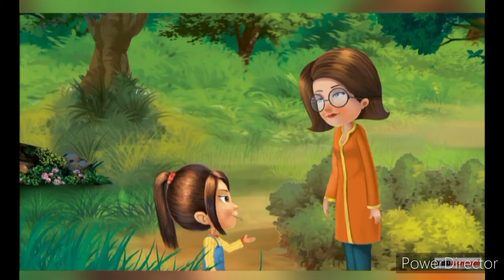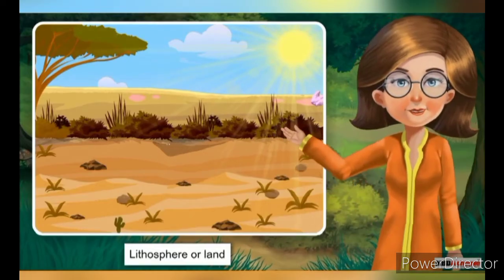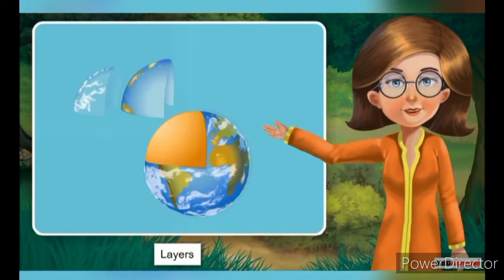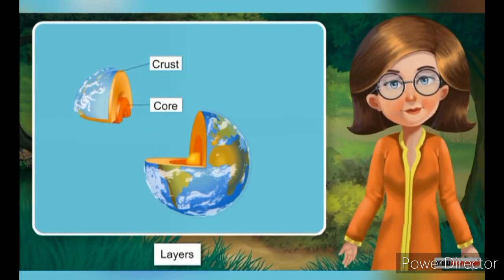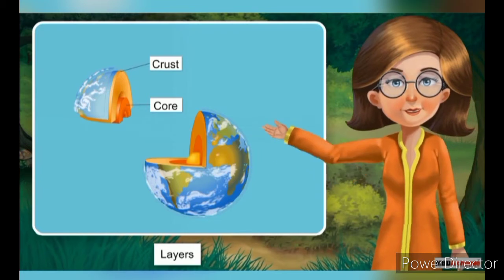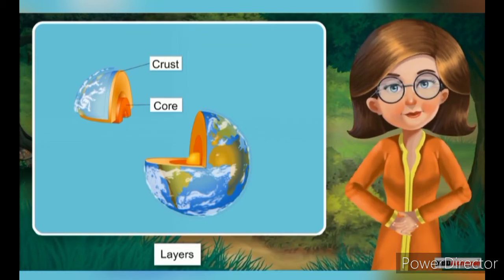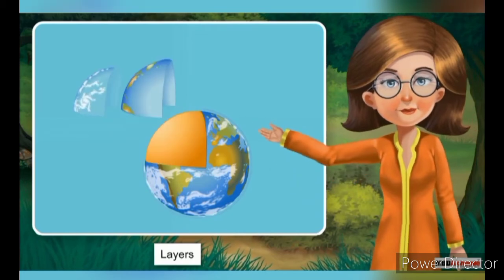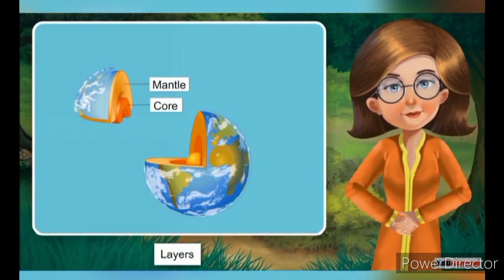Mom, please tell me more about the other realms. Lithosphere is a rim of land. It contains 3 layers known as the crust, mantle, and core. The crust is the outer layer while the core is the innermost layer. The core can be divided into outer core and inner core. The core and the mantle have extremely high temperatures. This means that the earth is very, very hot from inside.